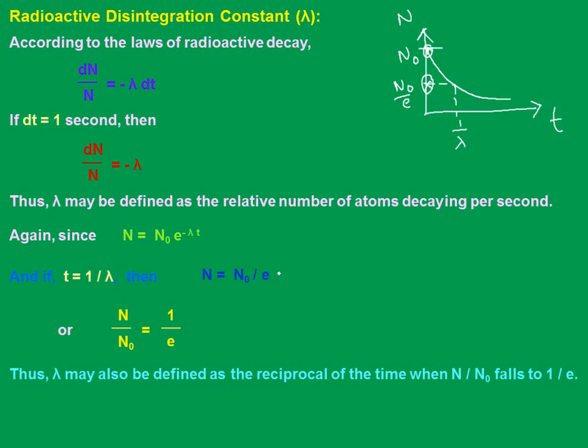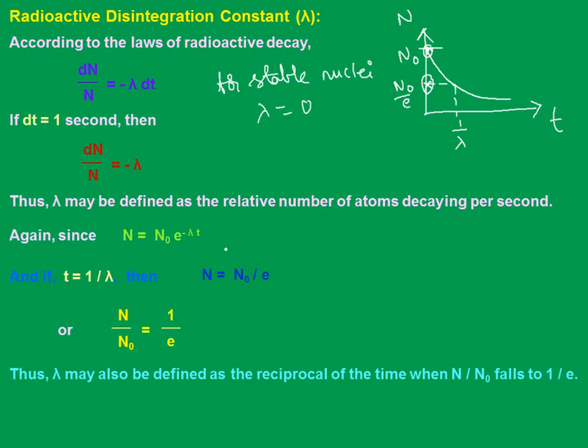And remember, lambda equal to 0 for stable nuclei. Decay constant is a characteristic of the sample taken and does not vary with time. Remember that, because we don't have any concept of that.